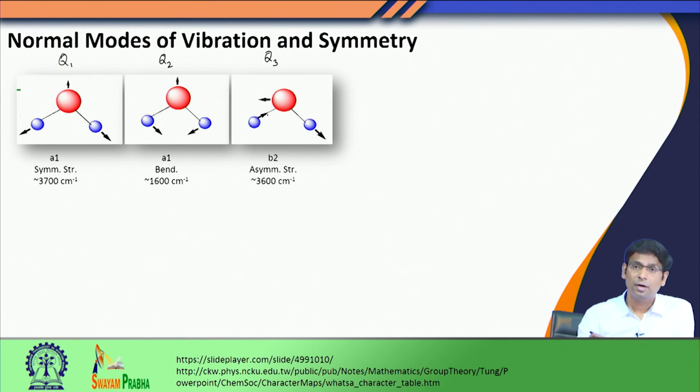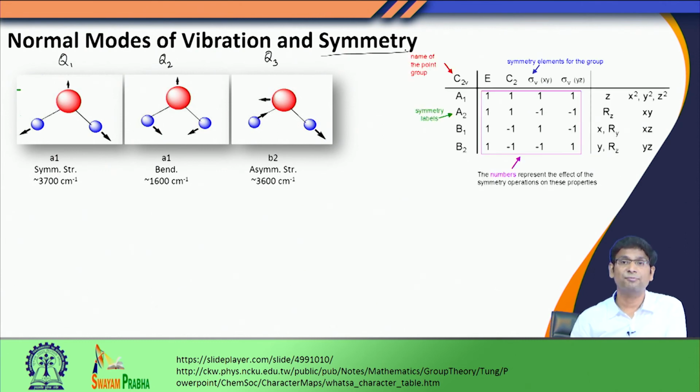Now, to carry out further discussion on vibrational spectroscopy, we would take help of one important property, that is molecular symmetry. Many molecules that we deal with have some symmetry. Of course, many molecules have no symmetry whatsoever, but when we have symmetry in a molecule, we normally use the concept of group theory to derive many useful observations.